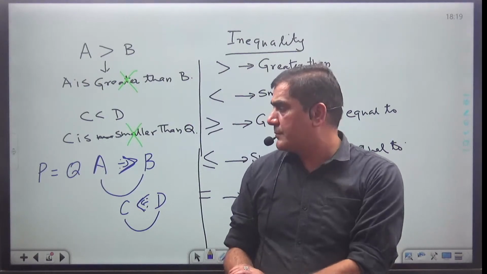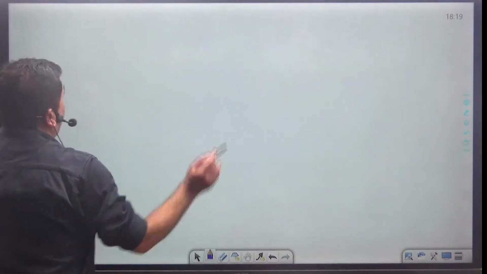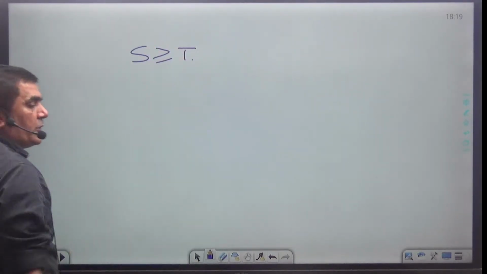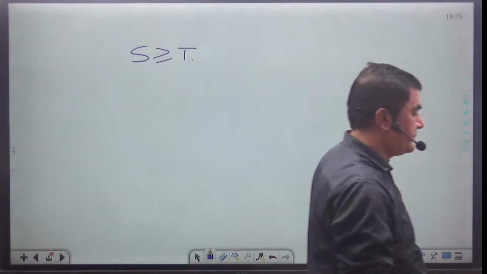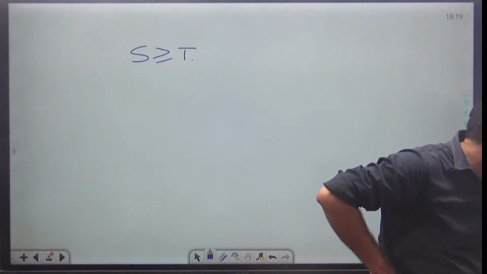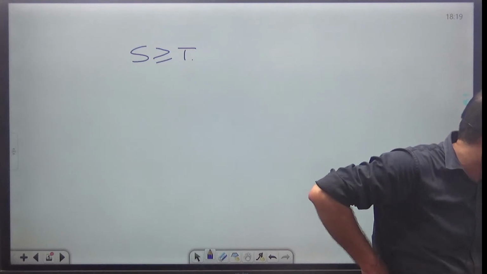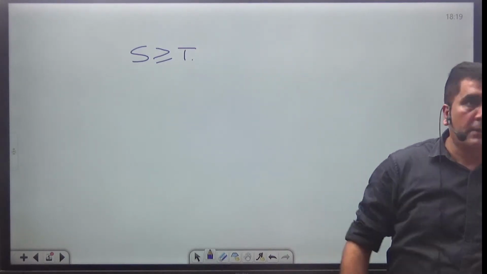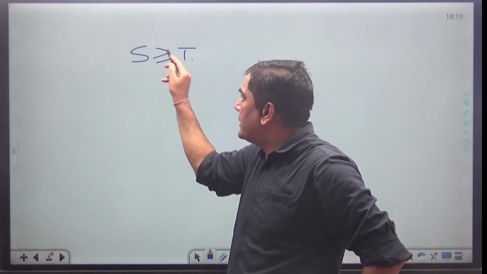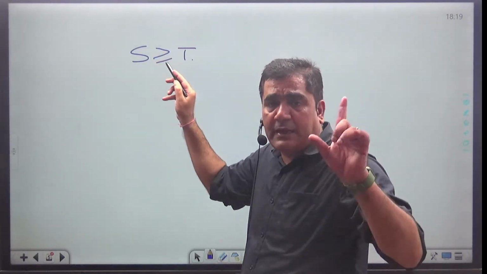Clear? Okay, now tell me. If they have given something like this, what will you say for this? So here I will say, since S and T have one face between them, they must have a relation.